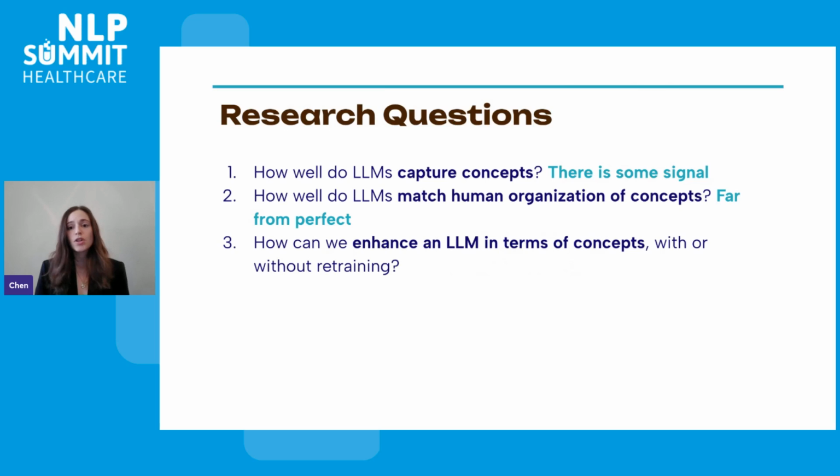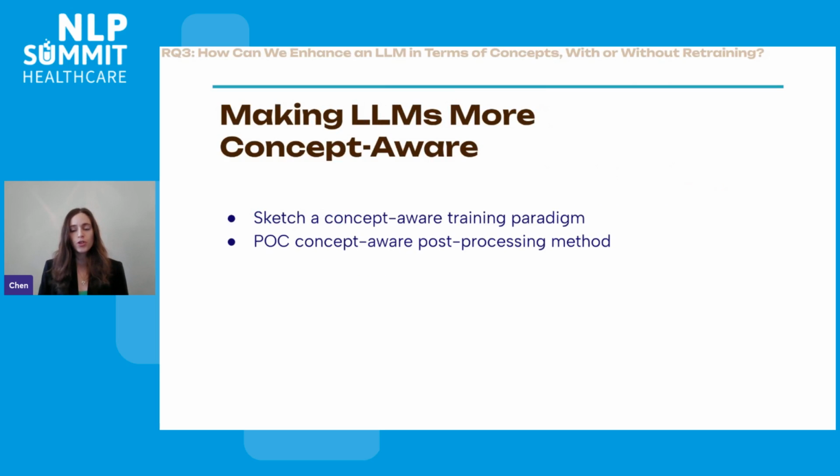So because LLMs do not grasp concepts so well, we move to research question number 3, addressing the issue of making LLMs more concept aware. We explore 2 approaches for making LLMs more concept aware. The first one is about training LLMs with the notion of concepts. In the paper, we sketched a concept-aware training paradigm, and you can check it out there. I will not present it today. Now, I will briefly present our implementation of a proof-of-concept post-processing method to shift any off-the-shelf LLM from the token to the concept level with no further training.